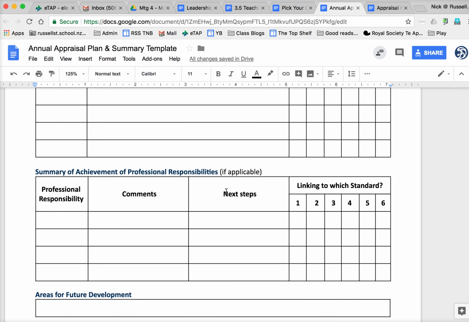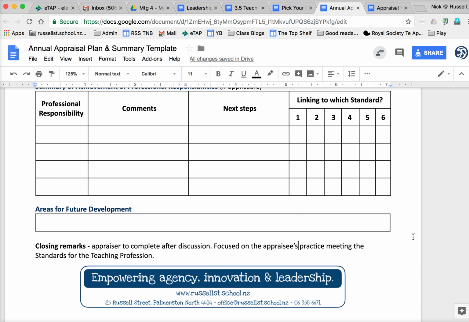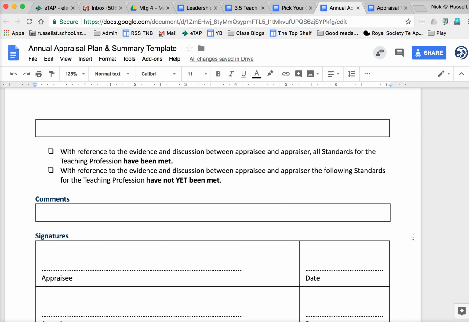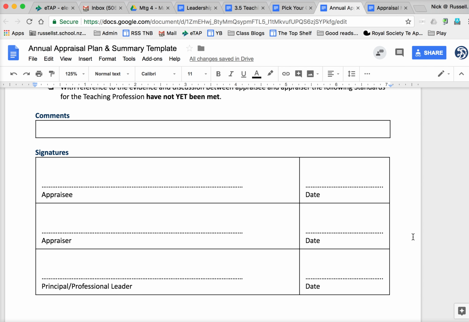The other element here is that right at the very top, in the details, you would have identified if you had any professional responsibilities. So if you're leading a curriculum area, you're an AP or a DP, or you have any particular responsibility, then we're also going to check in here and see how you've met those responsibilities. Identify next steps and areas for future development. That's pretty clear. And then essentially any closing comments, and it gets signed off at the end of the year.